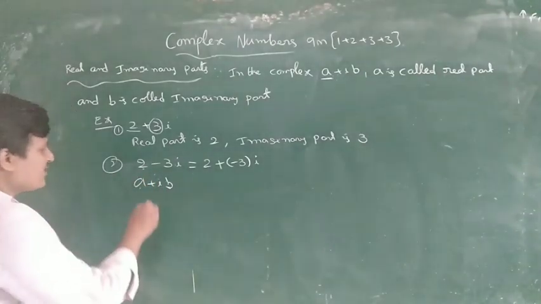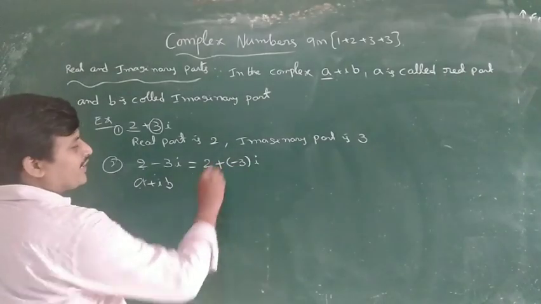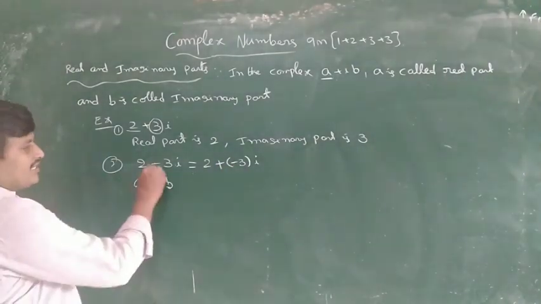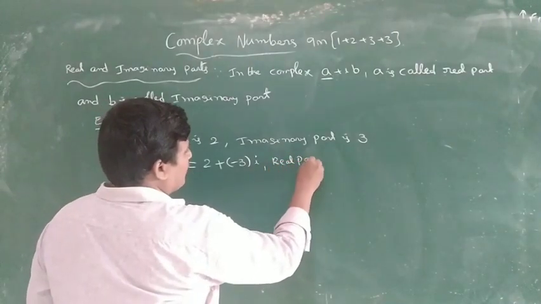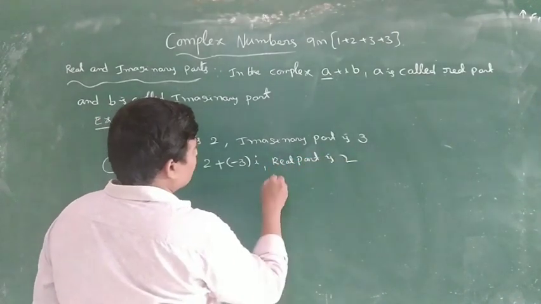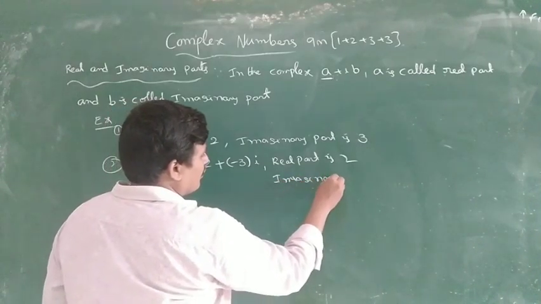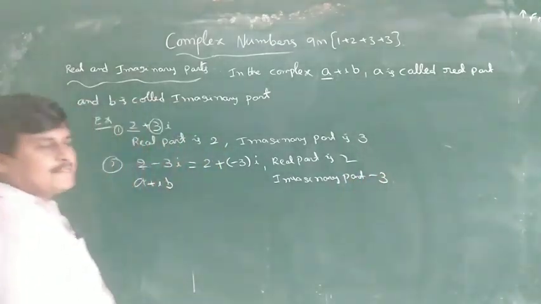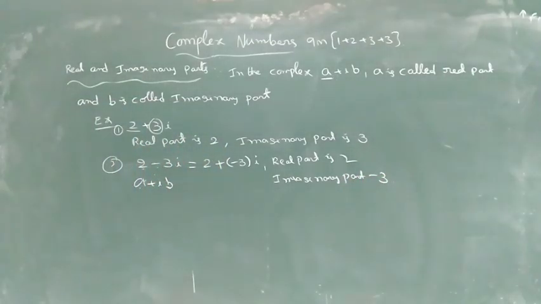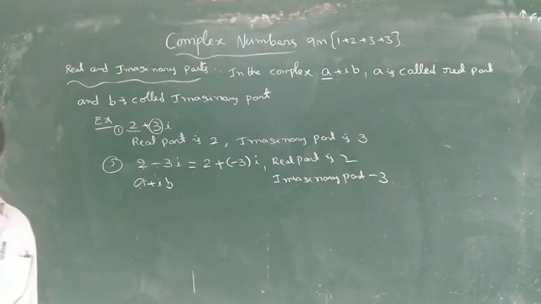In a plus ib, this is plus, but here it is minus. So we convert into plus of minus. So what is the real part? The real part is 2. The imaginary part is minus 3. This is the meaning of the definition of real and imaginary parts. Okay, write this down.